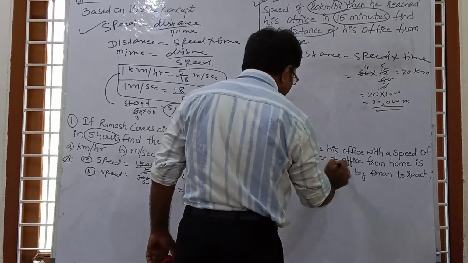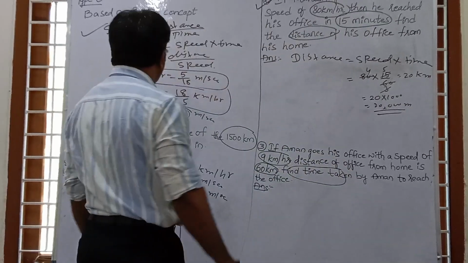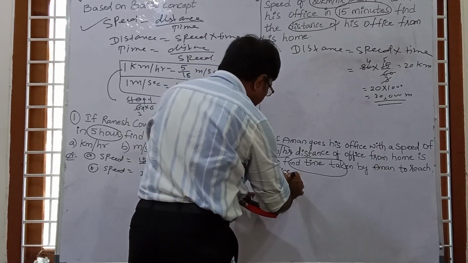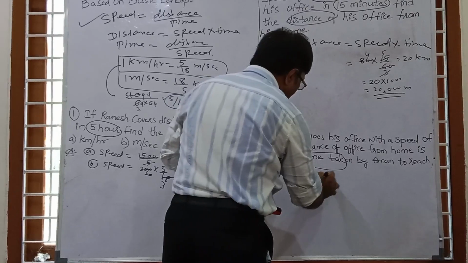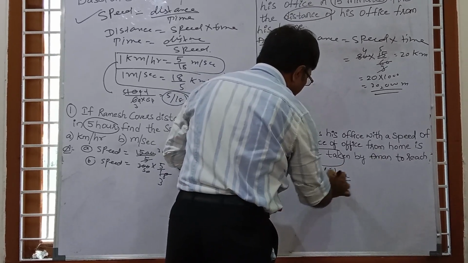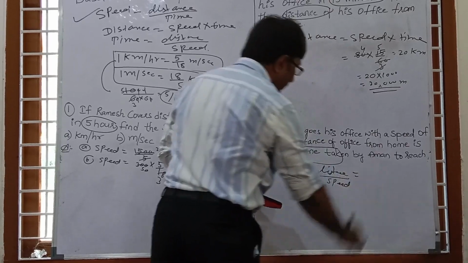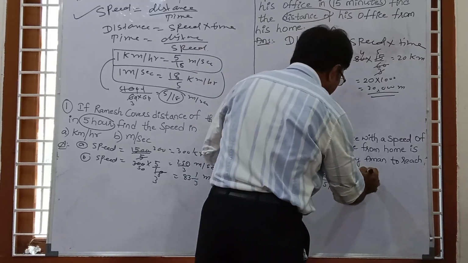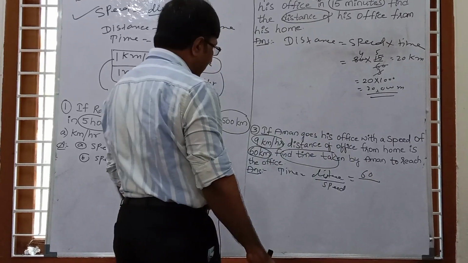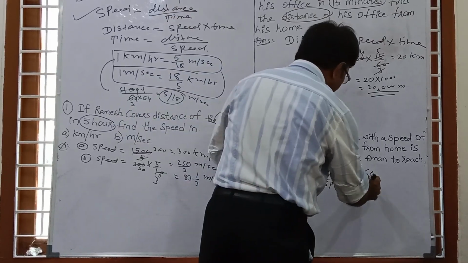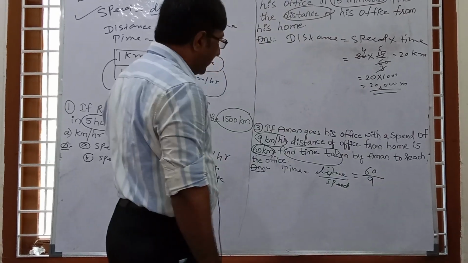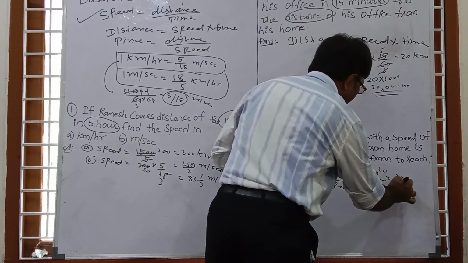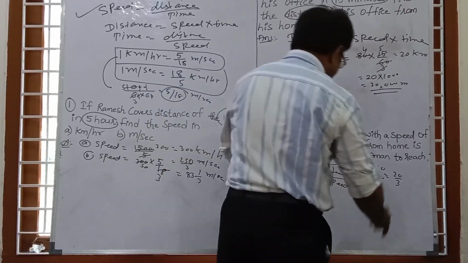We have to find time taken. So you know this is the time. So time taken equal to what? Distance upon speed. So time equals distance upon speed, and distance is what? The distance is given, 60 kilometer. So this is 60 kilometer, and the speed is given, 9 kilometer per hour. So this is 9. Now you can cancel out: 3 threes are 9, 3 twos are 6. So this is 20 by 3 hour.